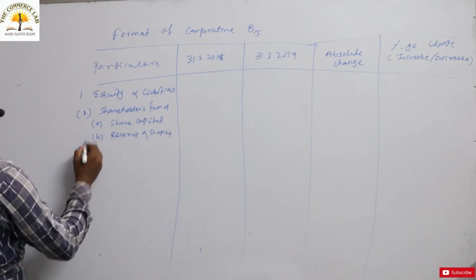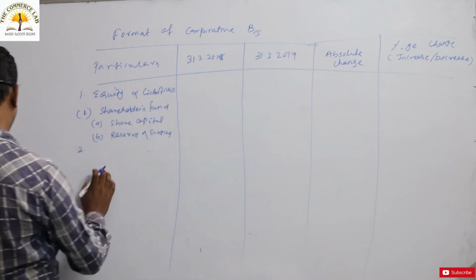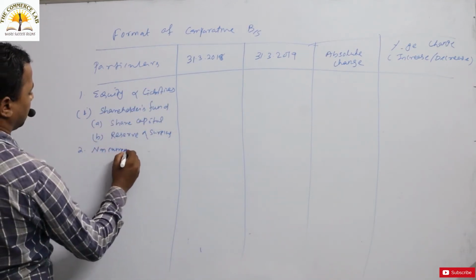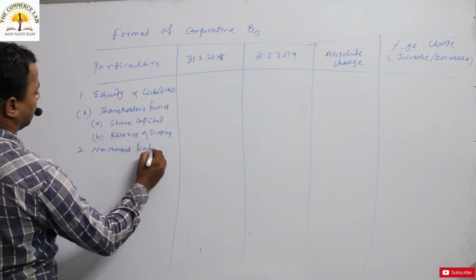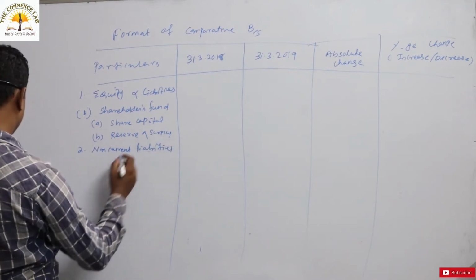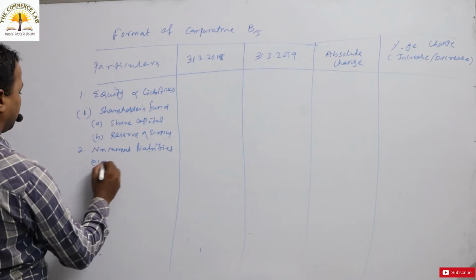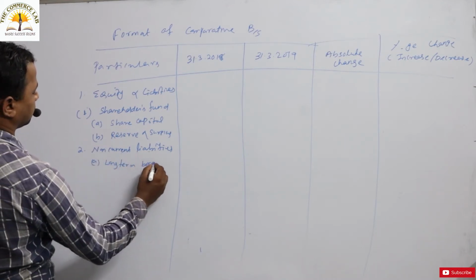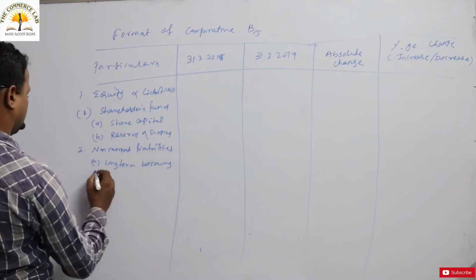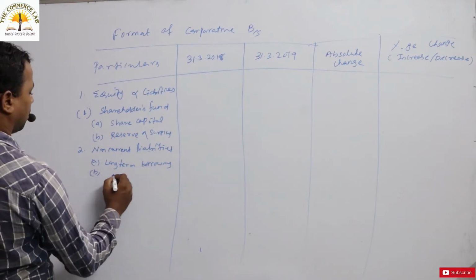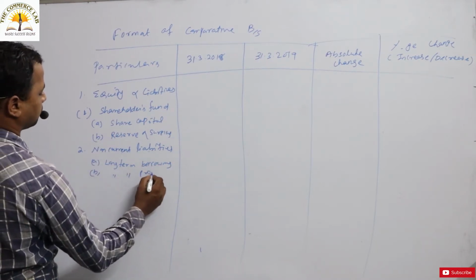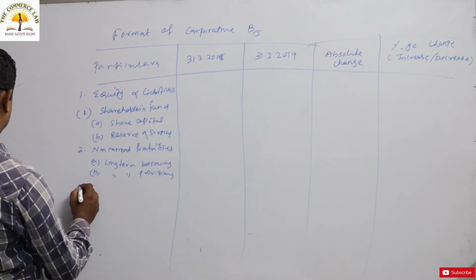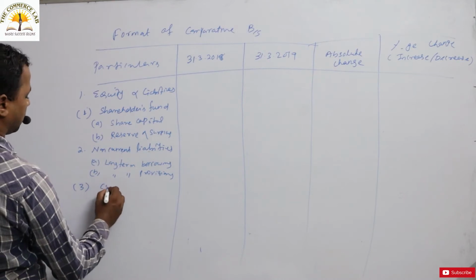Next after shareholders' funds, the next item is non-current liabilities, that is, liabilities which are not current. Under non-current liabilities, there will be long-term borrowings, then long-term provisions. Next, current liabilities.